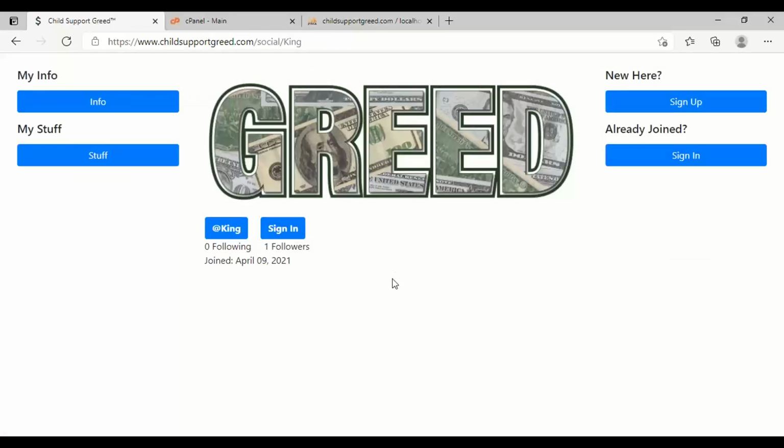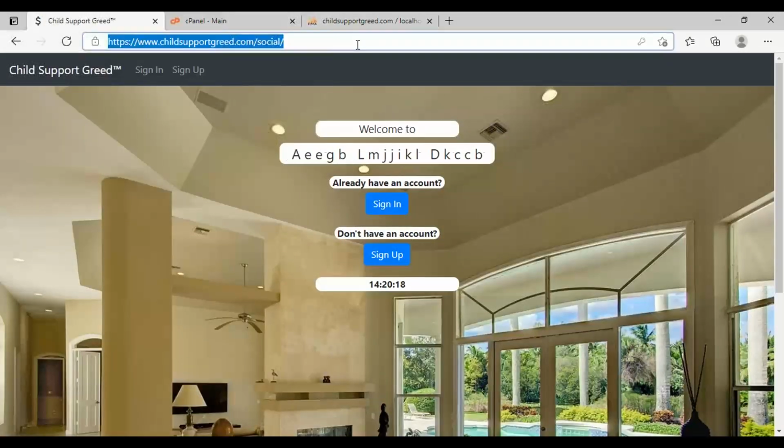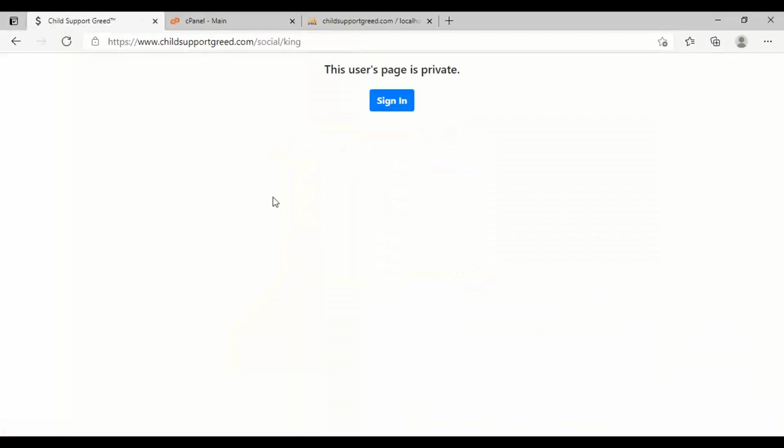So I'm going to show you what happens if page privacy is turned on when you try to view this page and you're not logged in. Let me pause the video for a moment. Okay, so what I'm going to do now is turn page privacy on for King. Now it's on. Then I'm going to sign out, and now I'm going to try to view King's page. "This user's page is private." So that's what that means.